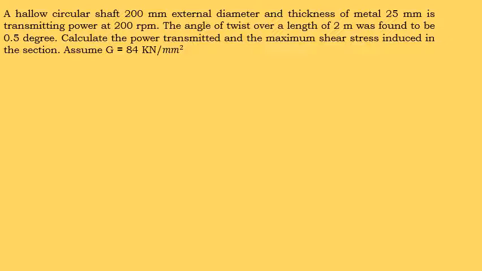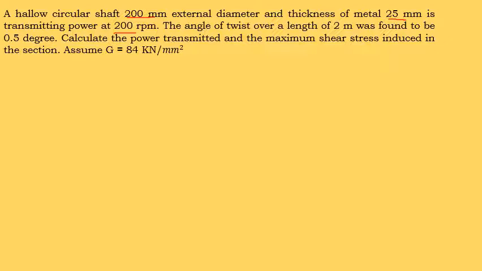So here also the given problem is a hollow cylinder or hollow shaft, whose external diameter is 200 whereas internal diameter is not given. Thickness is given. How to find the internal diameter? External diameter minus 2 times the thickness gives the internal diameter of the shaft. It is transmitting power at 200 rpm. Speed is given, so N is equal to 200 rpm.